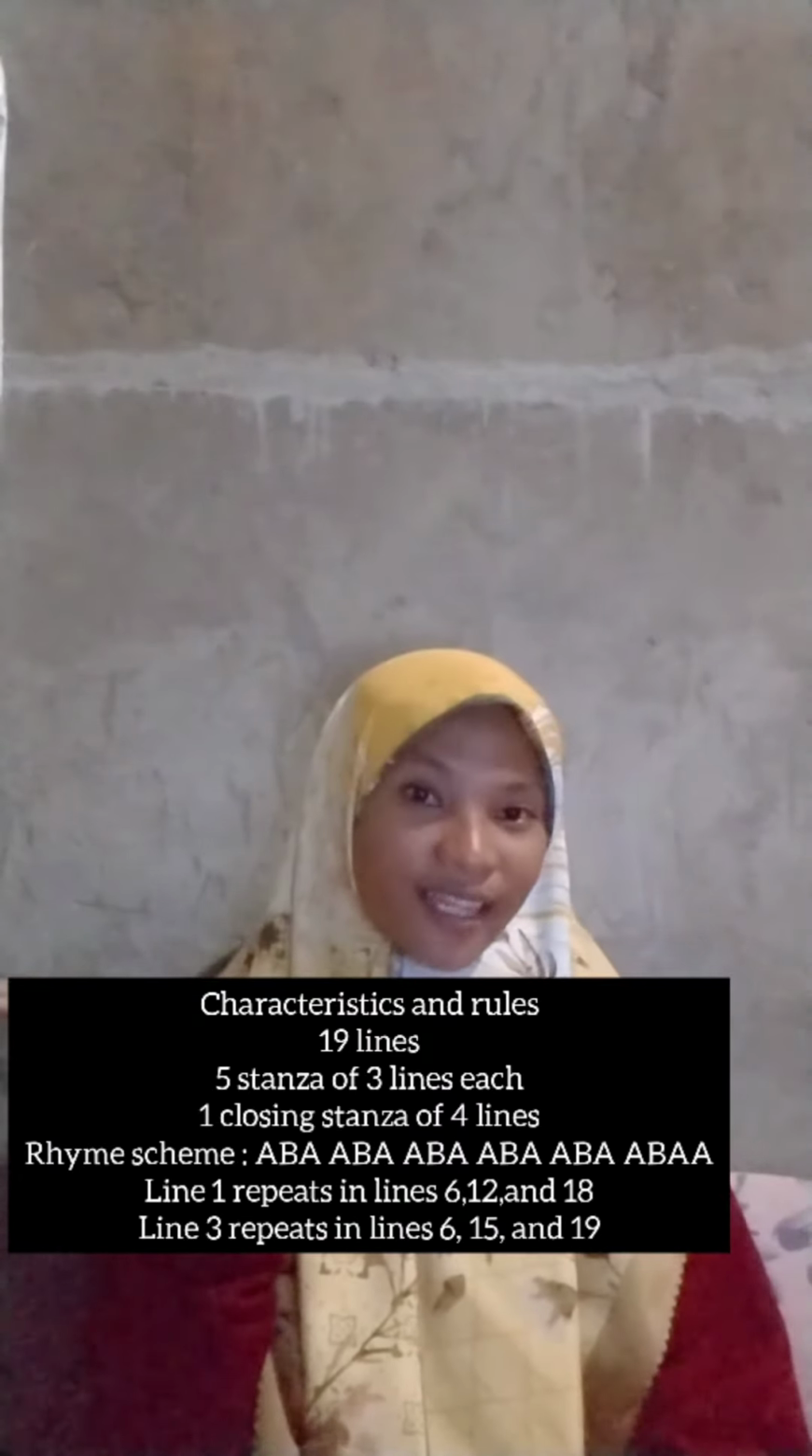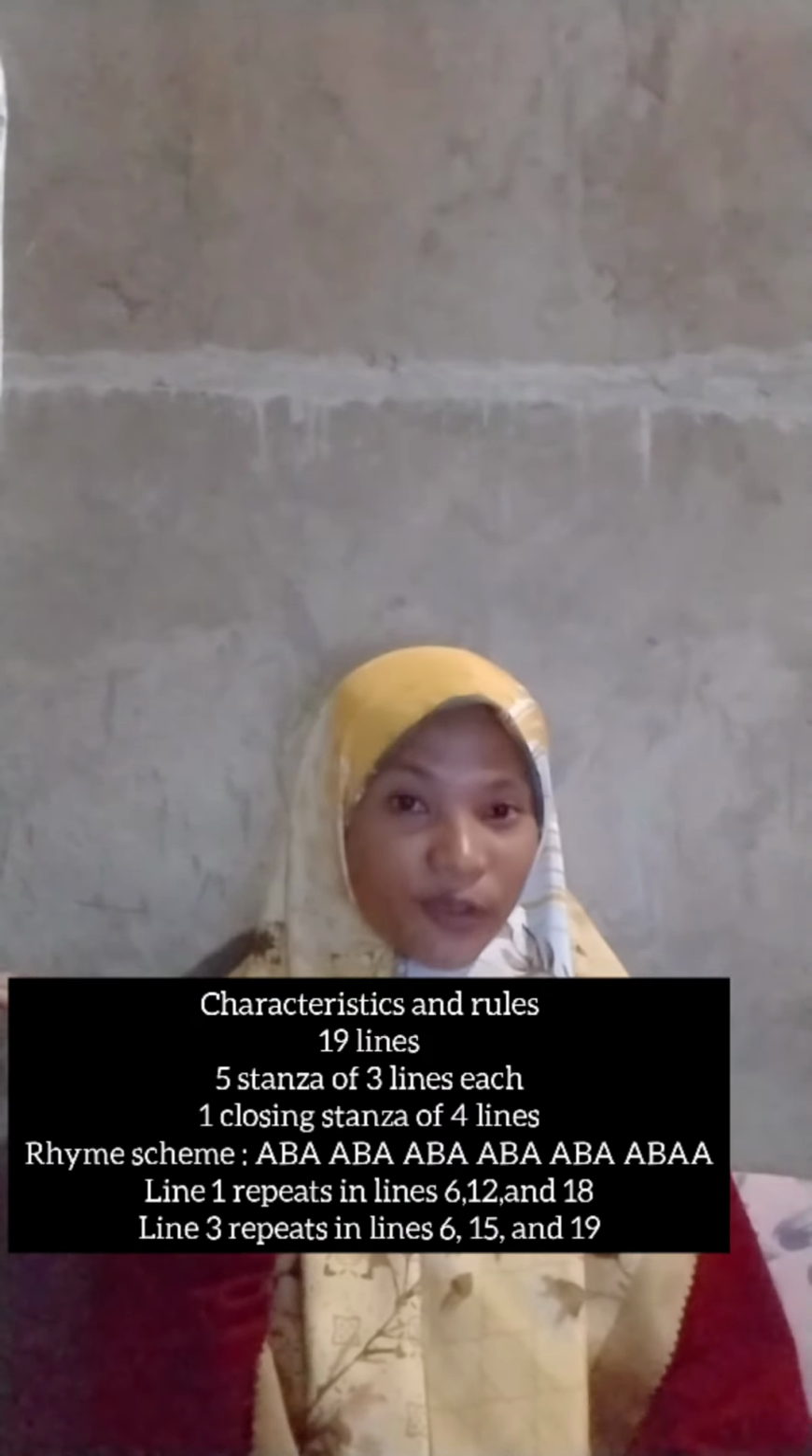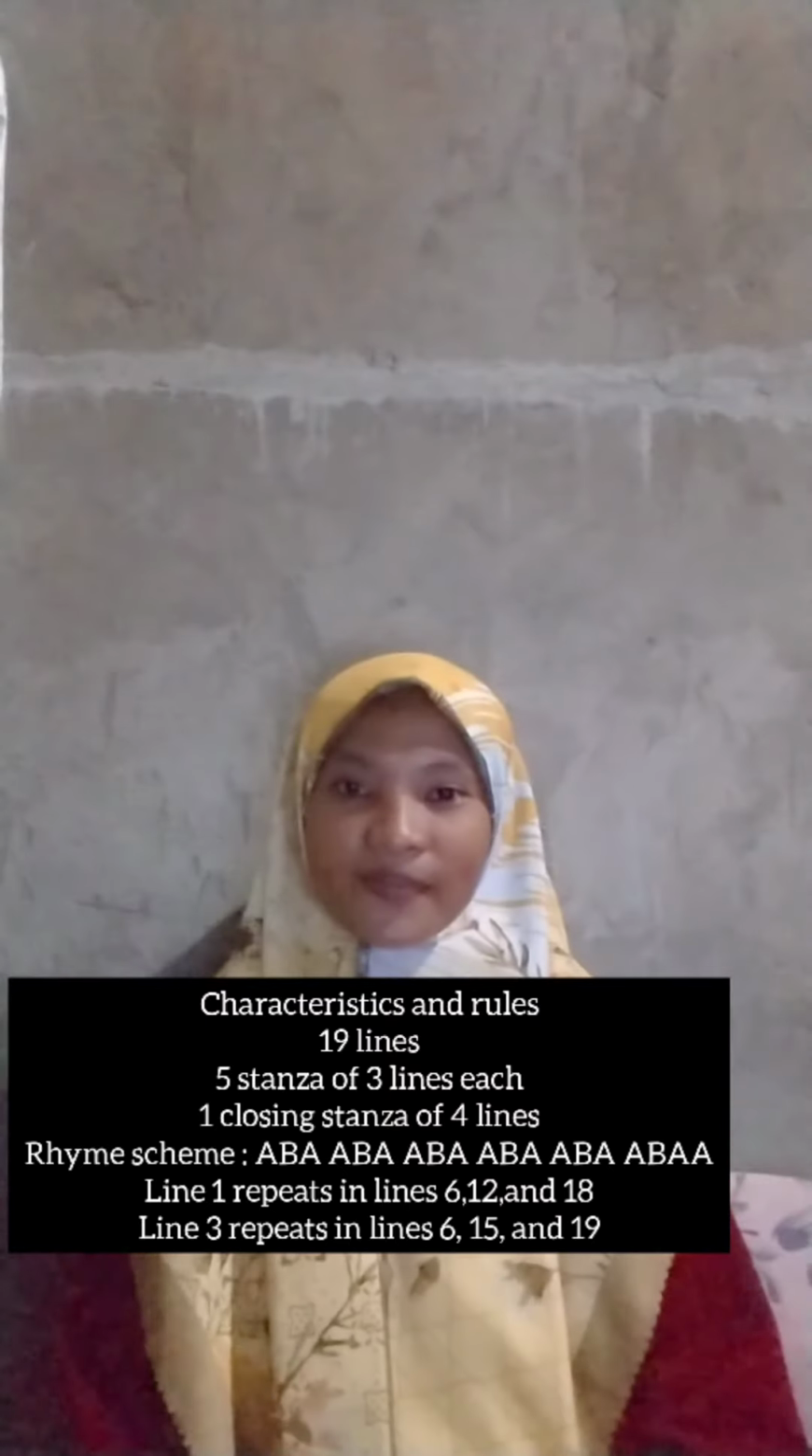The second is villanelle. This type of poetry is a type that has many repetitions in its lines. Okay, and this is the characteristics and rules of this type of poetry, and this is the example of this type of poetry. And the third is haiku.